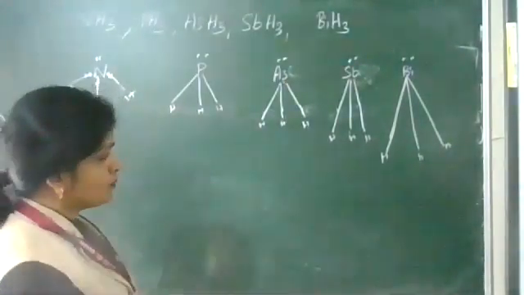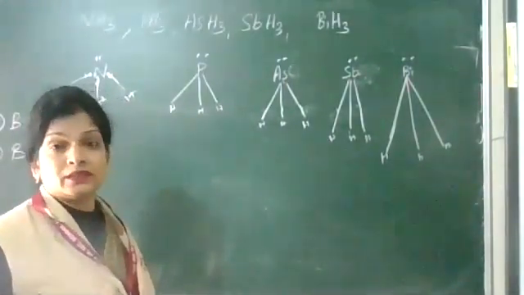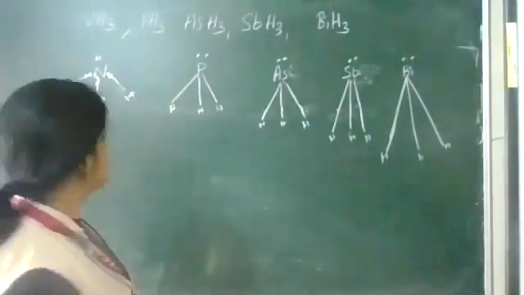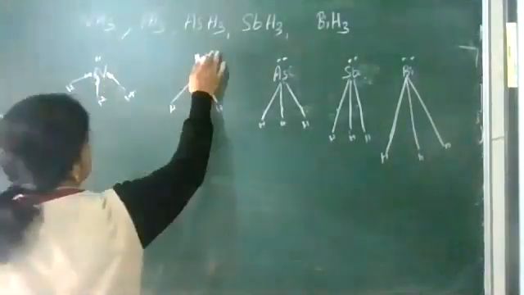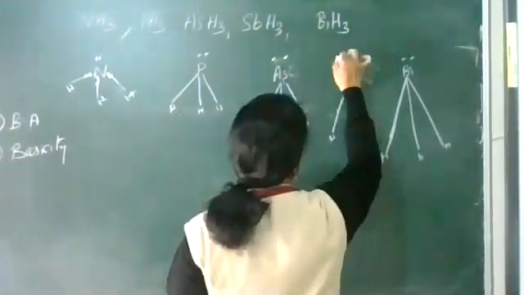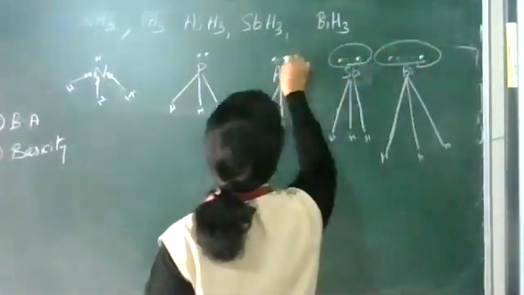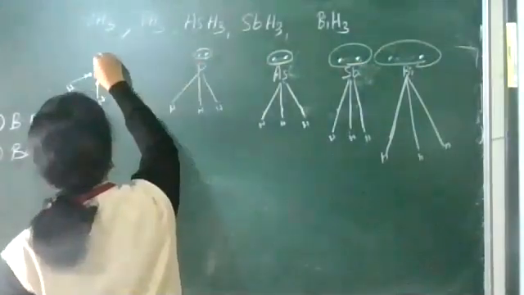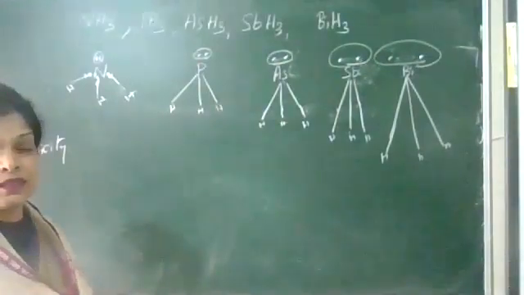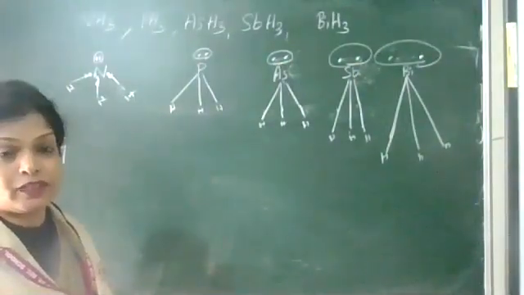But in the case of BiH3, the size is bigger, so that pair of electrons is diffused in this bigger structure. But here, it is concentrated. So ammonia can give this pair of electrons very easily.